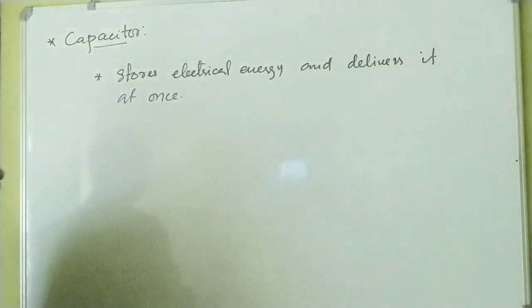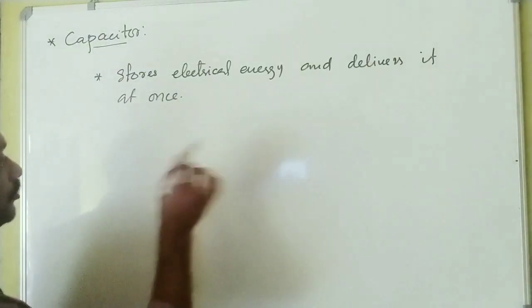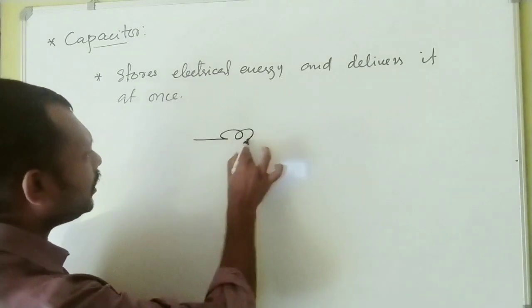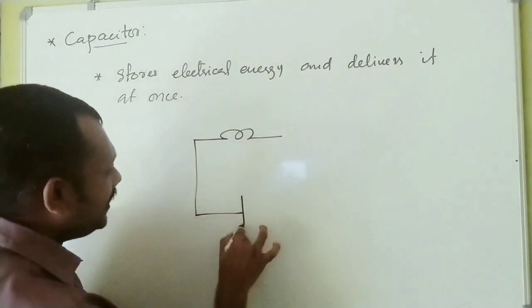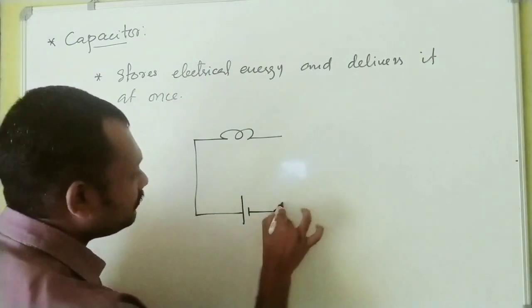Now to demonstrate that idea, let me consider a simple circuit. Okay, this is a bulb. This is connected to an AC circuit by means of a switch.